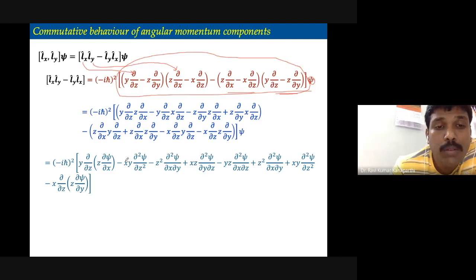Now when you look at these terms, consider for example the second term. There is a partial differentiation with regard to z, but on the right side what you have is x. Therefore, it is a constant and you can move it to this side. That is how this particular term comes into the picture.